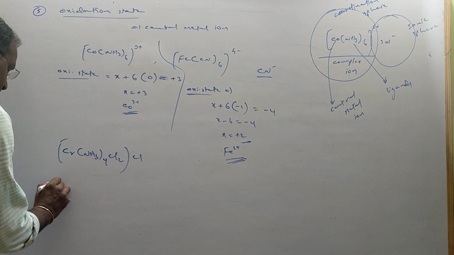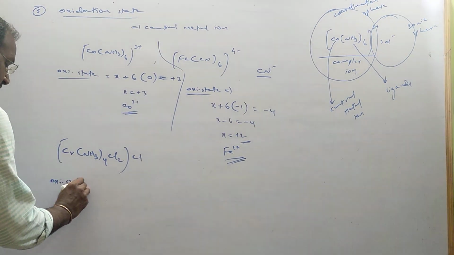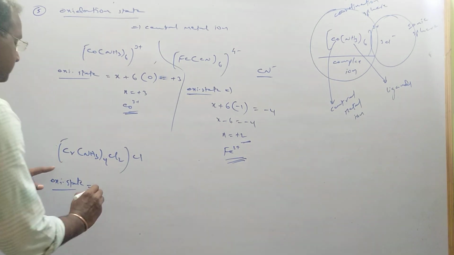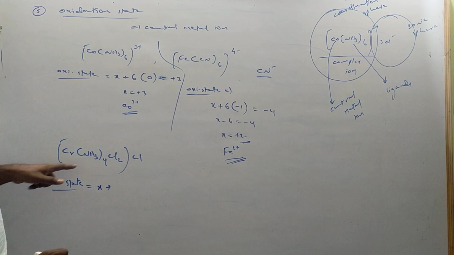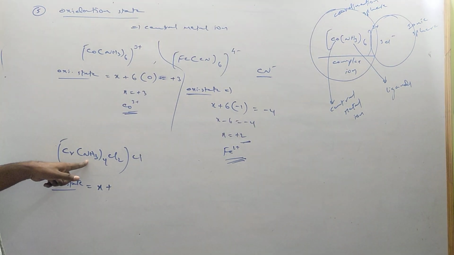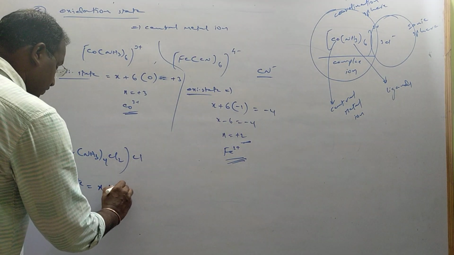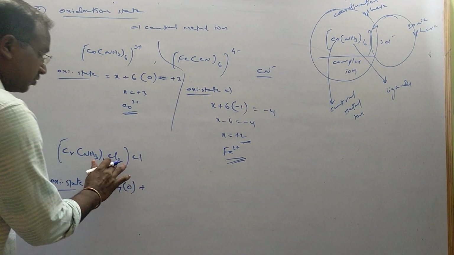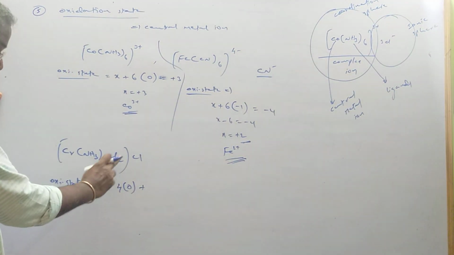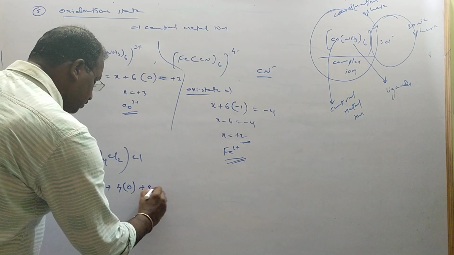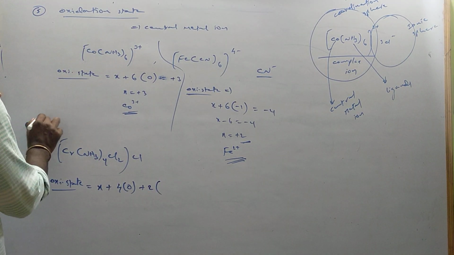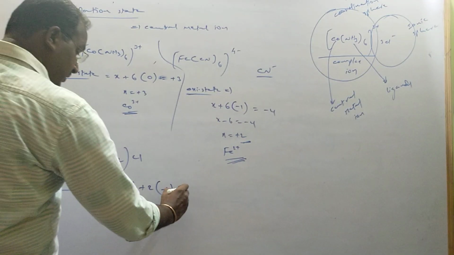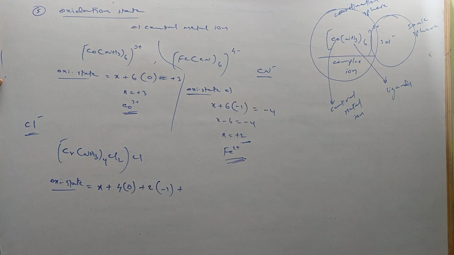Once again, how to calculate oxidation state? Listen everybody. We have to calculate the oxidation state of chromium, so let me consider it as X, plus, once again I told you, ammonia is a neutral ligand. There are 4 into 0 because neutral, no charge, plus 2 more chlorines are there in the coordination sphere, coordination entity. So 2 into minus 1, because chlorine always exists as Cl minus, which means minus 1 charge on each chlorine, plus